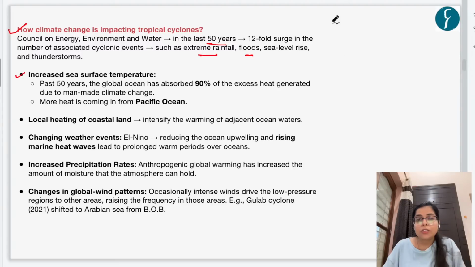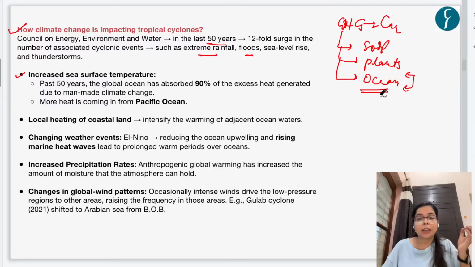Now, all the greenhouse gases which are being emitted can be absorbed by soil, or by plants or trees, or finally, these greenhouse gases, particularly carbon, can be absorbed by oceans. So, ocean is one of the largest carbon sinks. And we have seen that in the past 50 years, the global ocean has absorbed 90% of the excess heat generated due to man-made climate change.